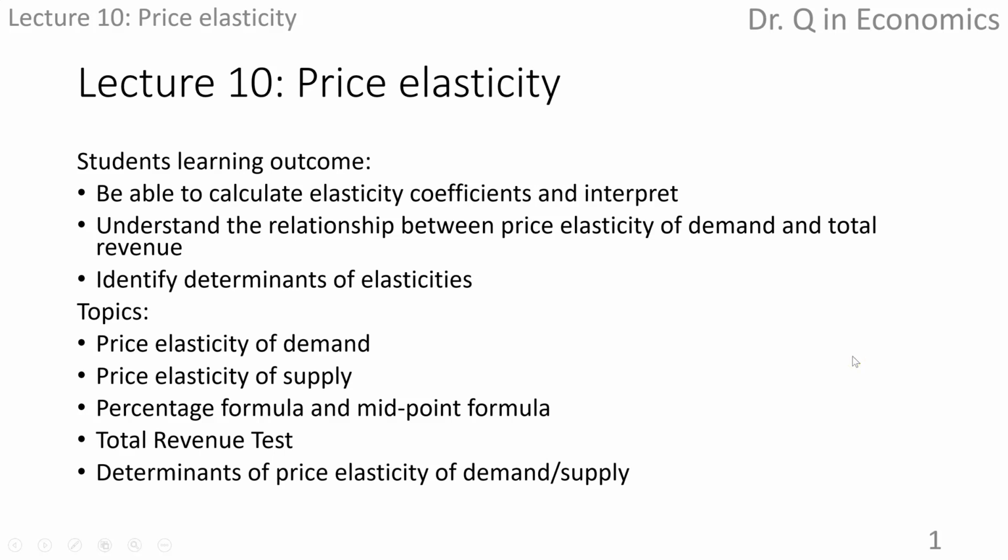So far, we learned the qualitative change, which means we know that when price changes, in which direction the quantity will change, increase or decrease. We don't know how much the quantity changes. Elasticity helps us to answer the question. In particular, we're curious to know when price changes by 1%, how big is the percentage change in quantity, holding everything else constant.